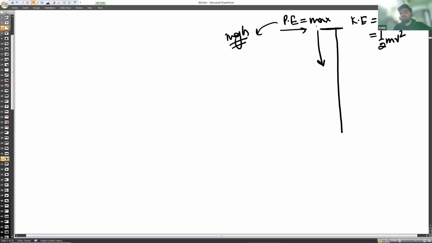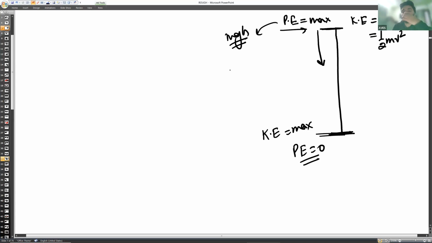As we keep falling down, the potential energy decreases and the kinetic energy increases. At the bottom, kinetic energy will be maximum and potential energy will be zero.